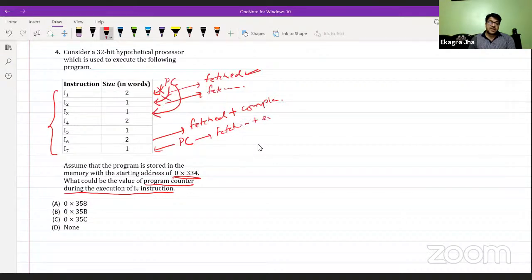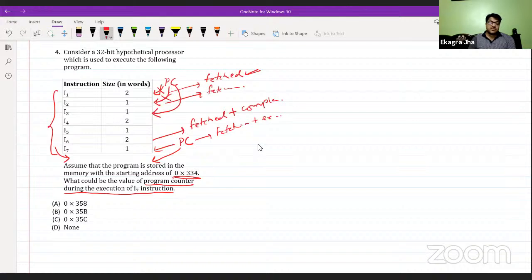and starts the execution. But during its execution, PC must have incremented to the next sequential address, which is the address from where a new portion of memory is going to start. So some other fresh memory block is pointed to by the PC value, because I7 is already fetched and is in execution.